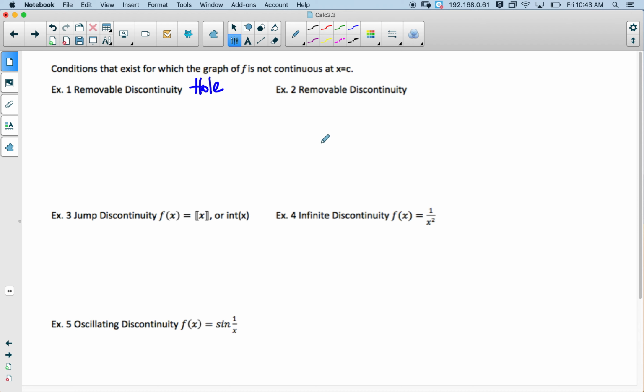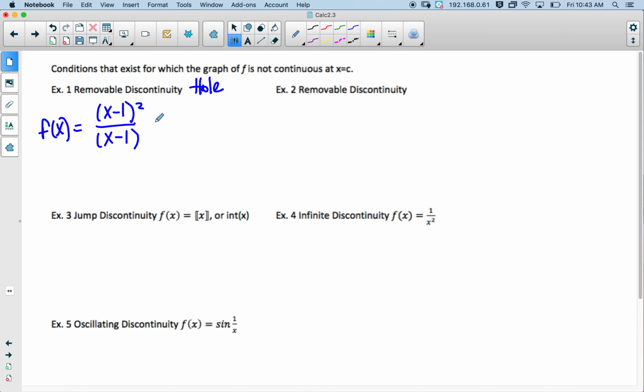Okay, so I'm actually going to start with f of x is equal to x minus 1 squared divided by x minus 1.